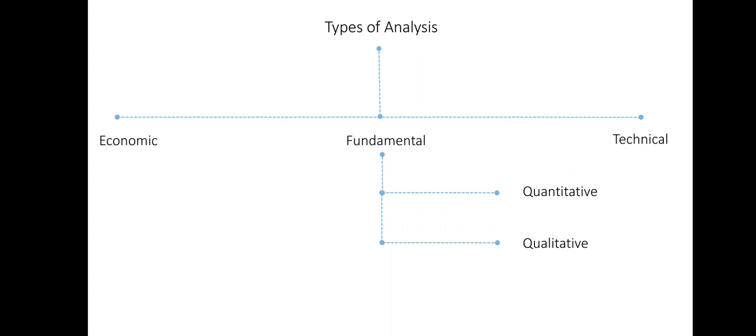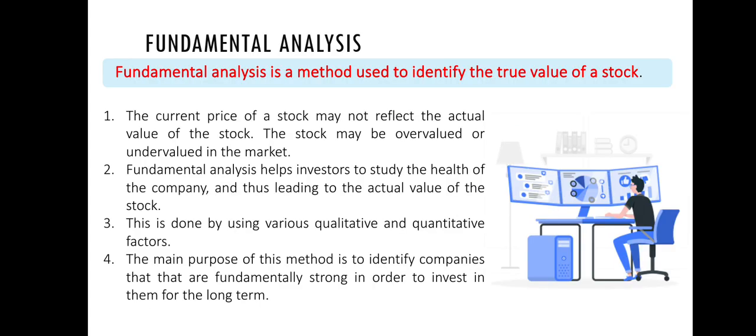Fundamental analysis includes quantitative and qualitative analysis. Fundamental analysis is a method used to identify the true value of a stock. The current price of a stock may not reflect the actual value of the stock. The stock may be overvalued or undervalued in the market. Fundamental analysis helps investors to study the health of the company, and thus it leads to the actual value of the stock. This is done by using various qualitative and quantitative factors. The main purpose of this method is to identify companies that are fundamentally strong in order to invest in them